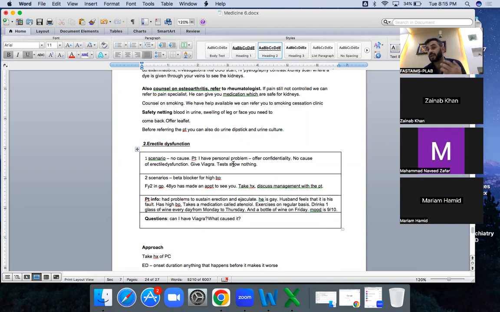So this is the way you can do it. There are certain scenarios. One is the pregnant woman, she becomes pregnant. It's very commonly coming. And the other one is this erectile dysfunction. It's not that common, but you should know about this. The other is the woman, very young age, gets pregnant and offer confidentiality. And here again offer confidentiality.